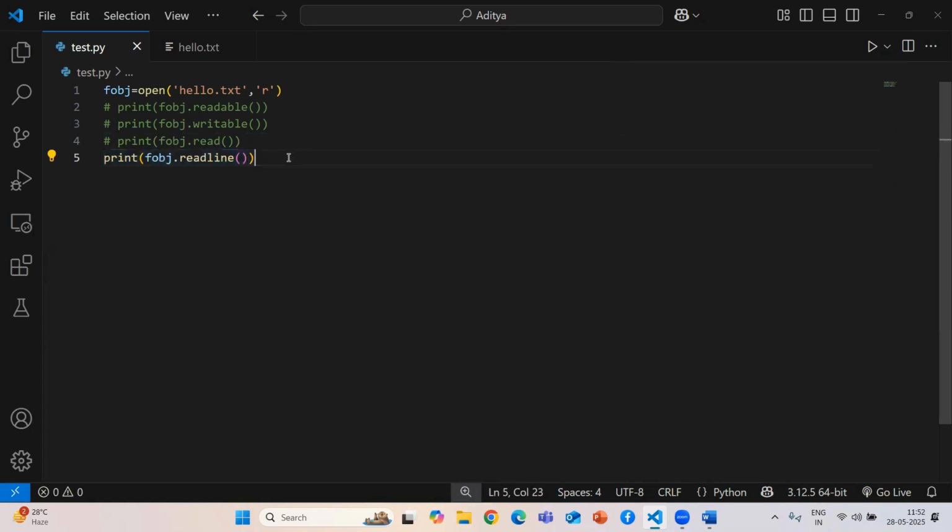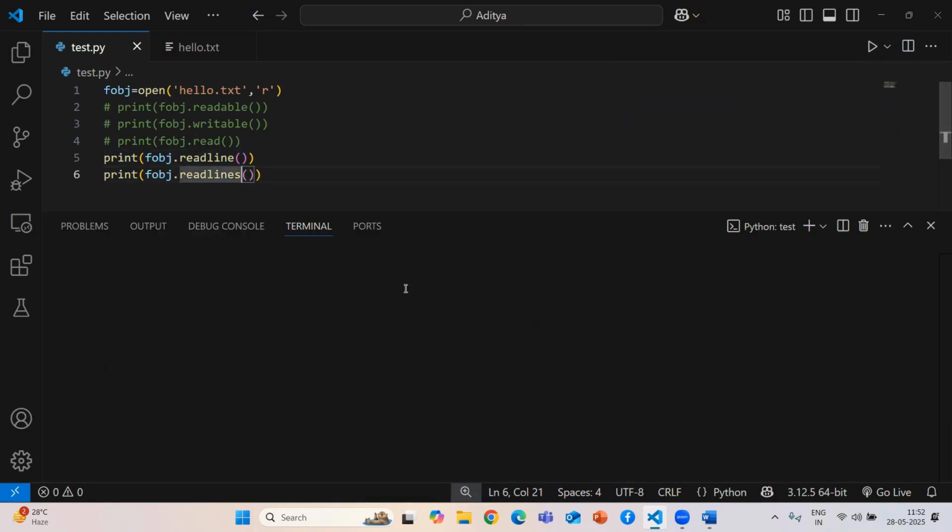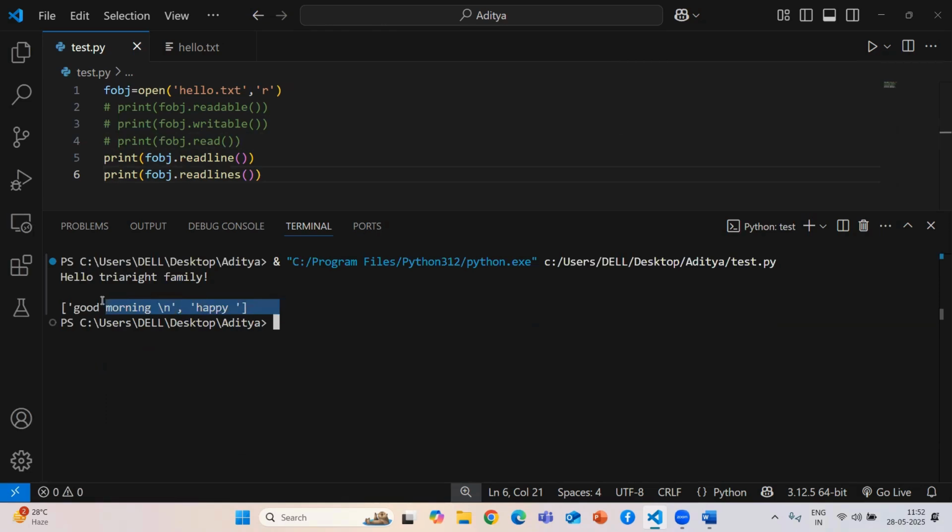Now if I use readlines, it prints all the data, but in the form of a list.